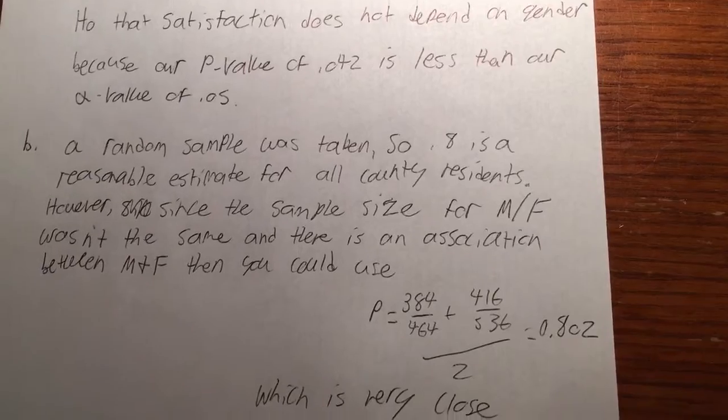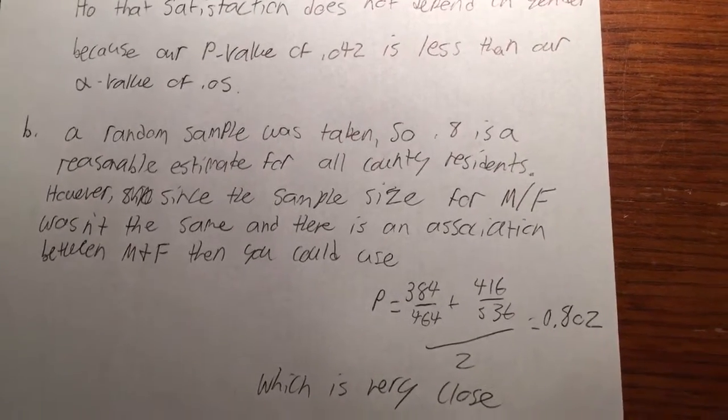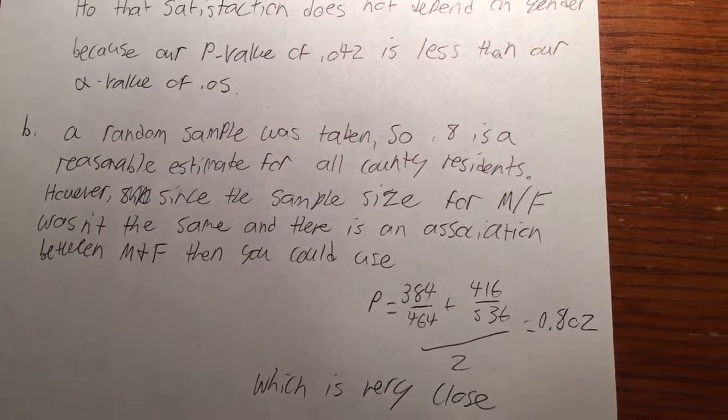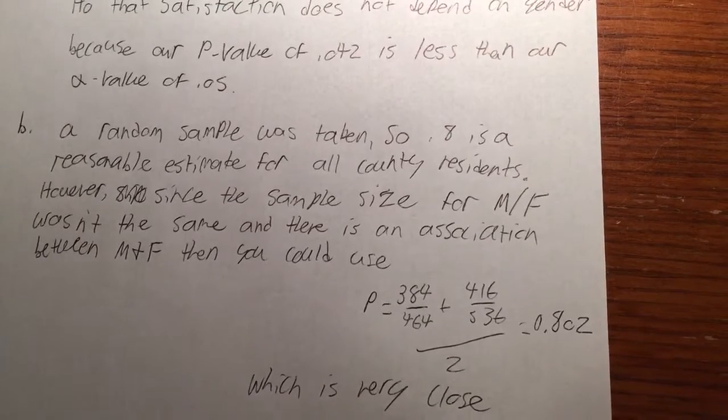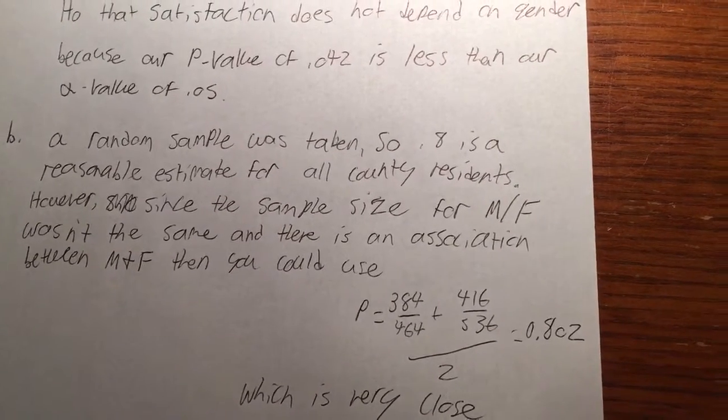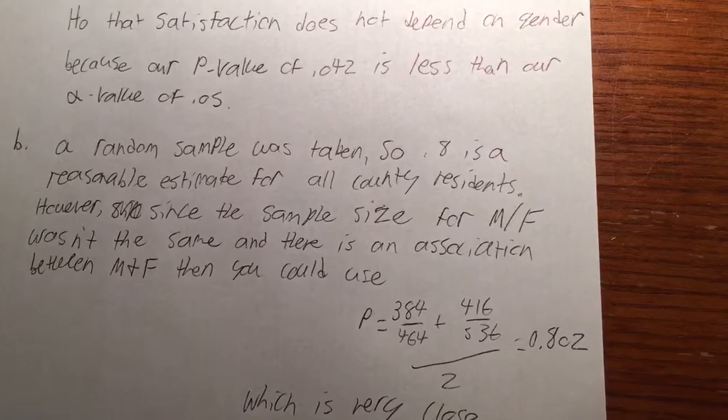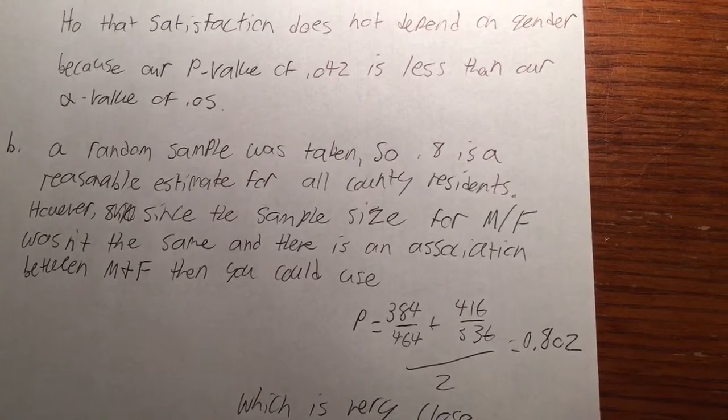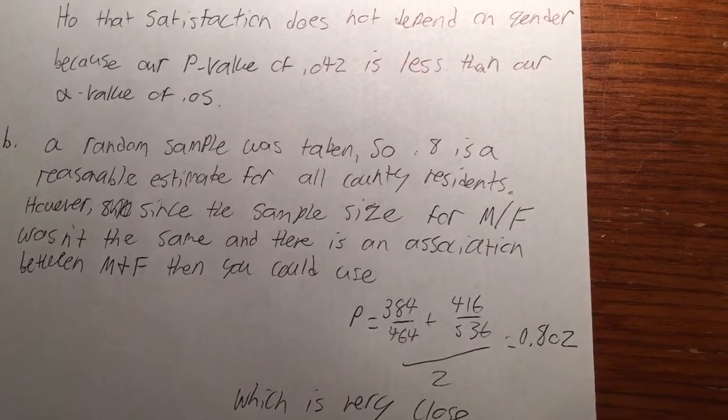So 0.8 is a reasonable estimate for all county residents, because the table gives you that out of the total with male and female, 800 out of the total 1,000 are satisfied.